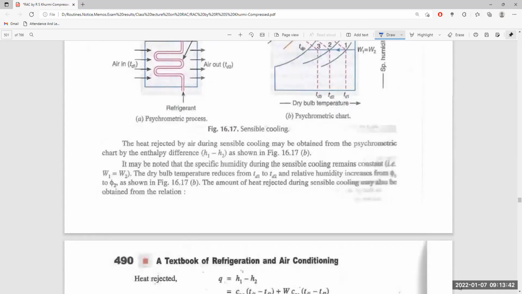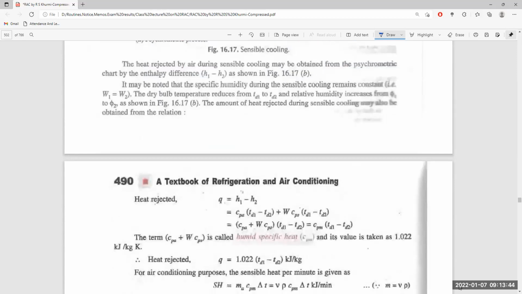The amount of heat rejected is Q equals H1 minus H2. H1 is the enthalpy of the incoming air, and the heat rejected is given by the specific heat of the air times the temperature at the inlet of the cooling coil minus the temperature at the outlet of the cooling coil.